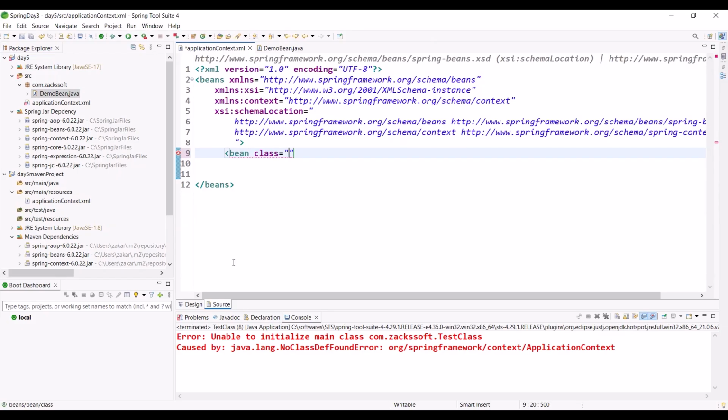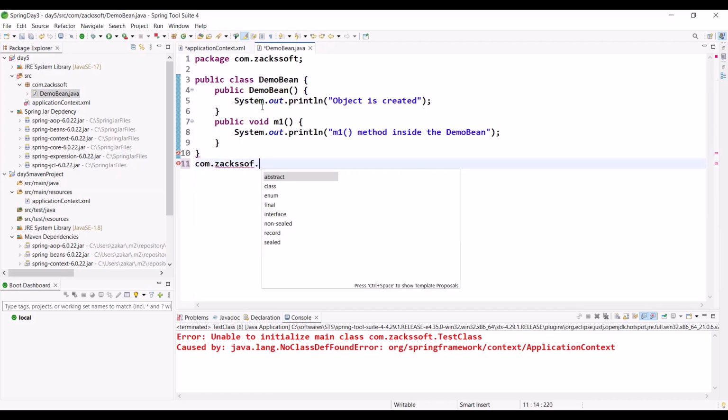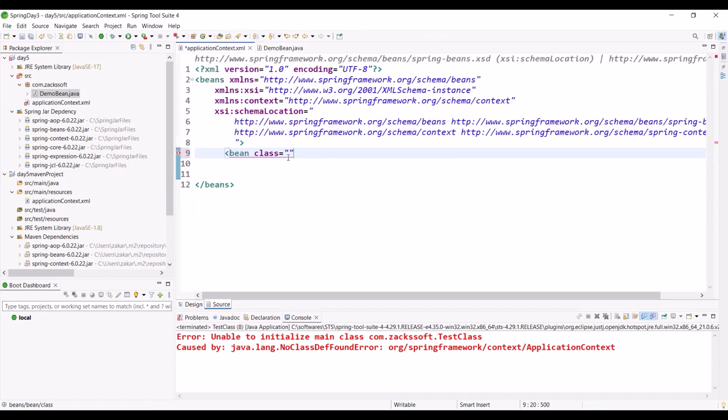What is the class name? DemoBean.java, right? Yes or no? Just 1 minute. Ctrl C, Ctrl V. Let me copy the name and paste it here. Nothing more than this. Ctrl V, and simply close the tag. Simply, we have configured it.